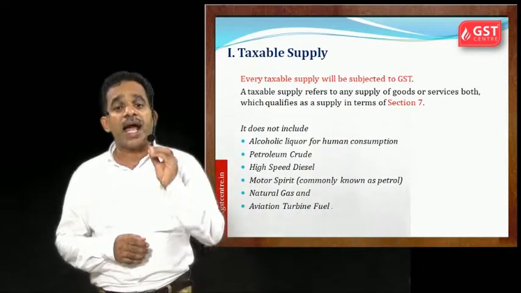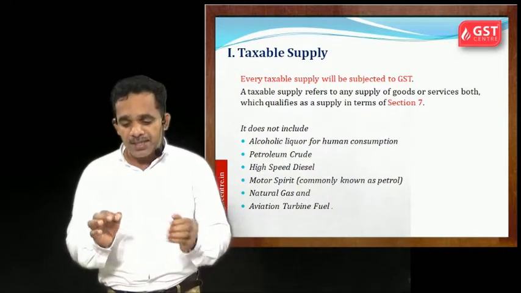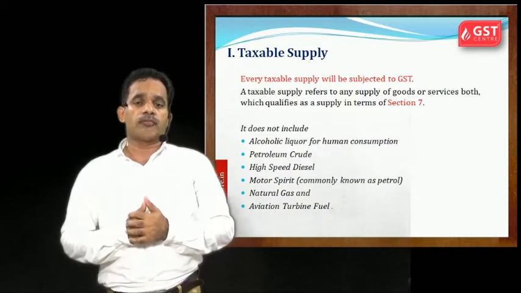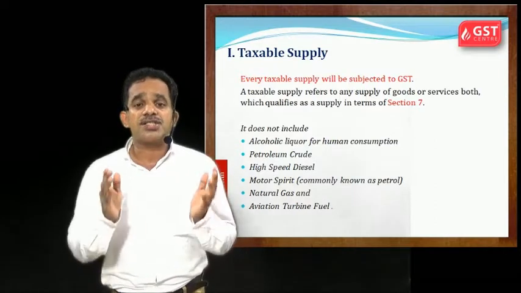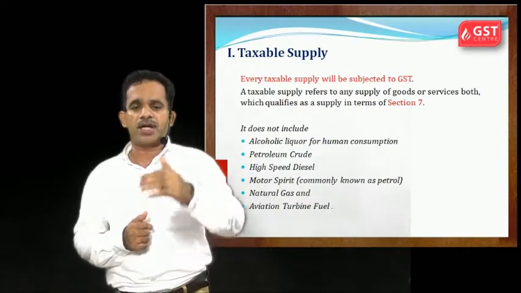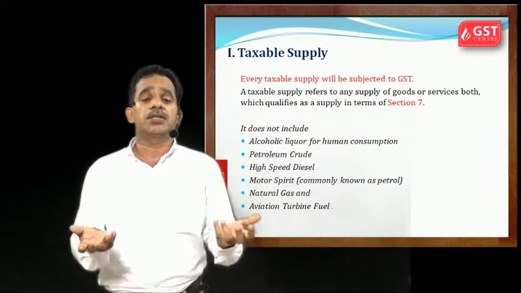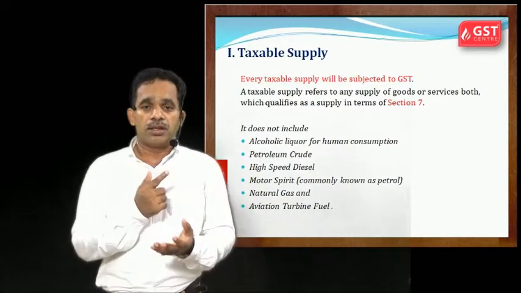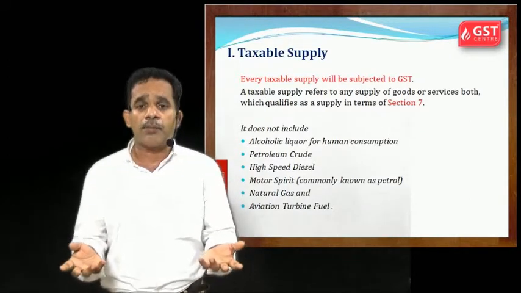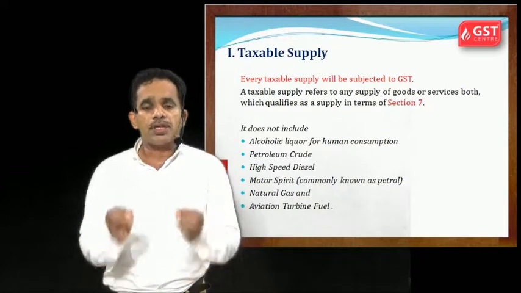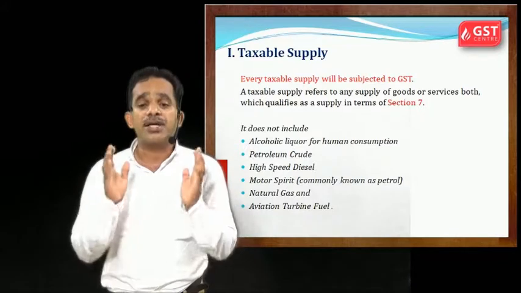First, let us learn about taxable supply. What do you mean by taxable supply? Every taxable supply will be subjected to GST. So what is supply? Supply is given in section 7. Okay, if you read section 7, you will come to know what all comes in supply, what all transactions are covered. It includes rental, exchange, barter, transfer, disposal, all such transactions come in supply. So any supply that is liable to pay GST is known as taxable supply.